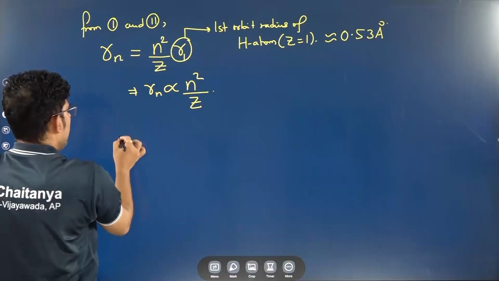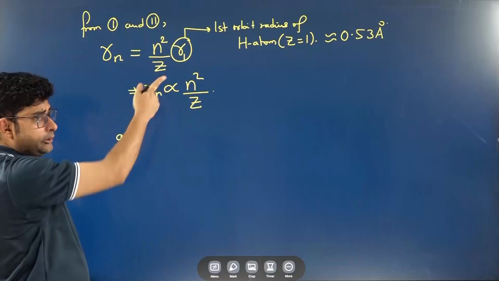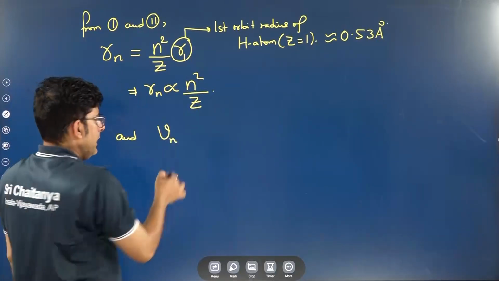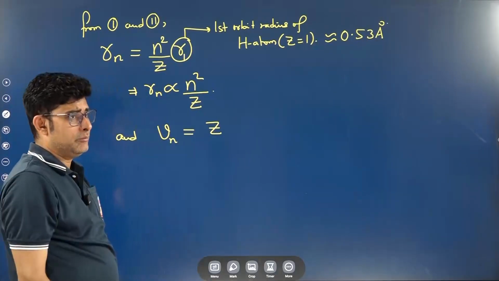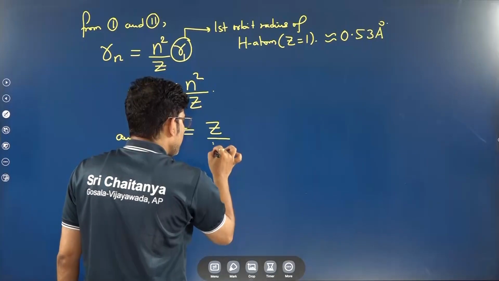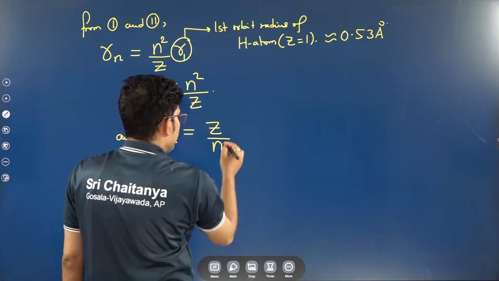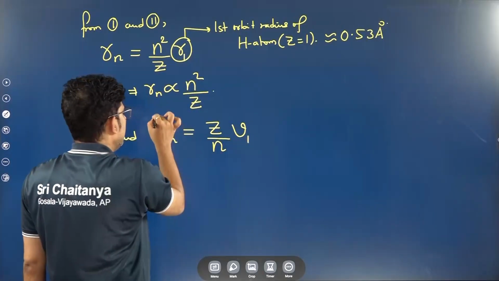When you substitute the value of Rn in either of equations 1 and 2, you will get Vn, and you will see that Vn is directly proportional to the atomic number and inversely proportional to the principal quantum number of that orbit, multiplied by a constant which we denote as V1.